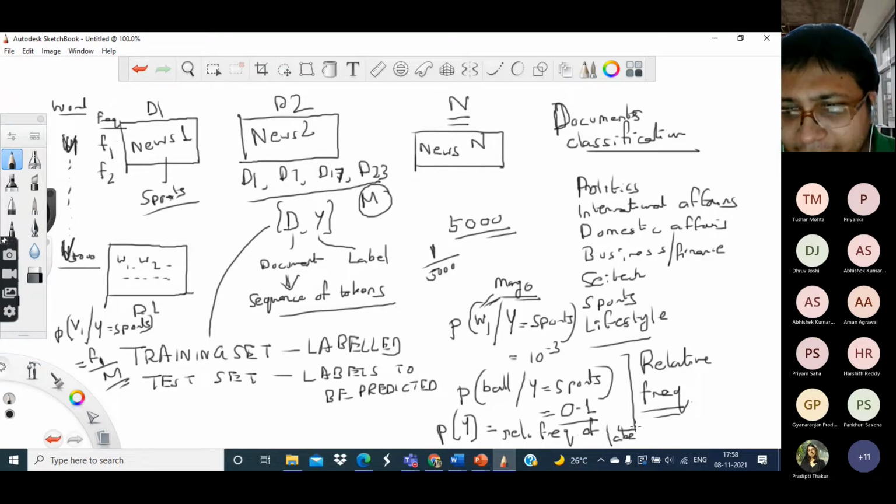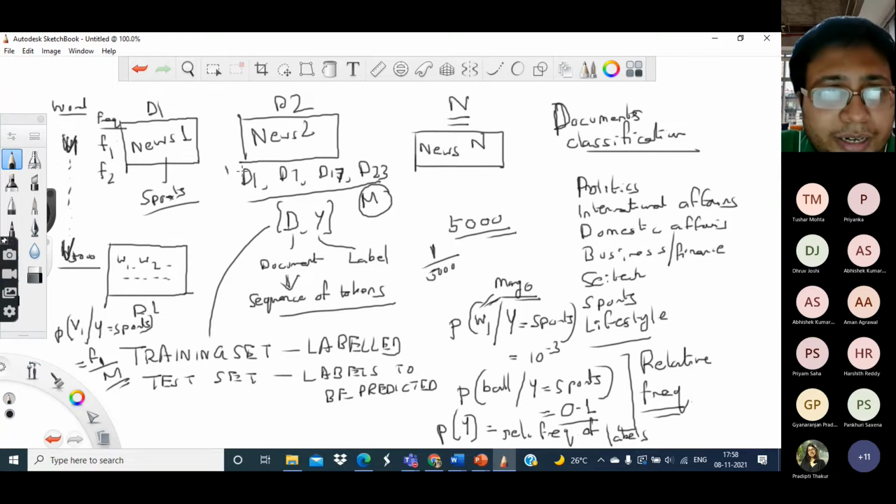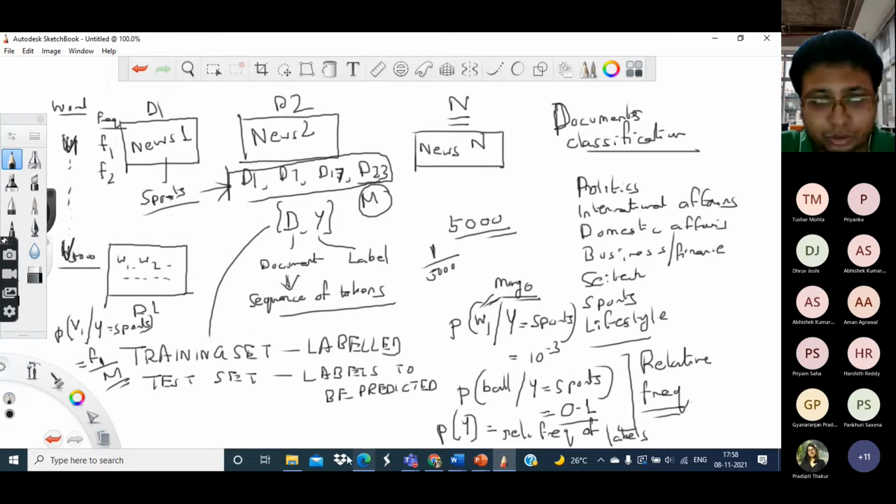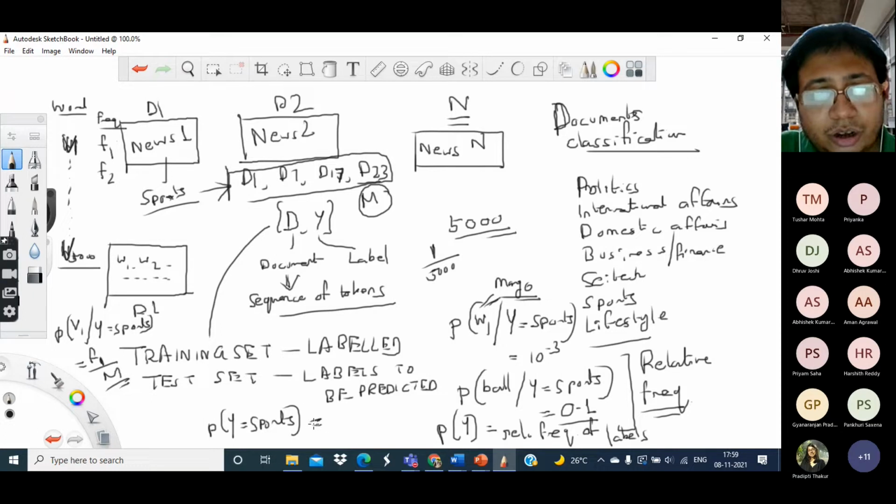Let us say I have a total of n news reports, out of which 4 are related to sports. So the probability that y is equal to sports is the relative frequency of documents labeled as sports out of all the documents. In this case, that is 4 by n.